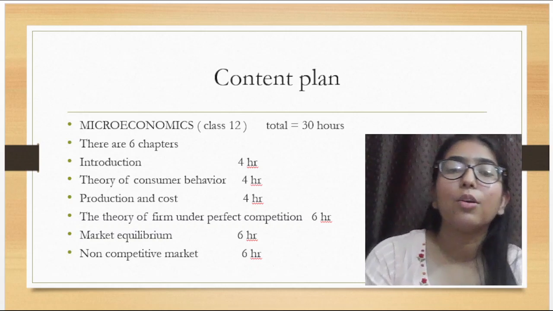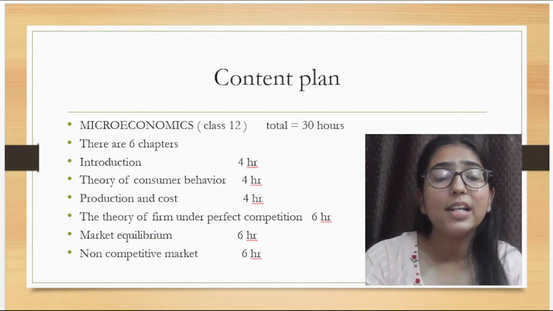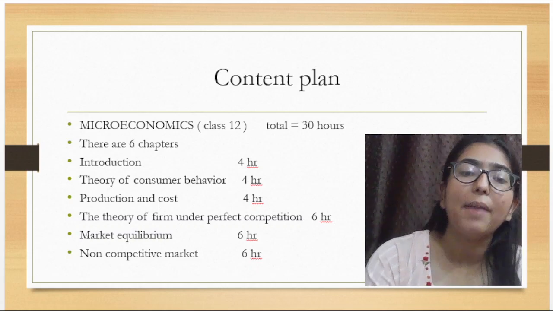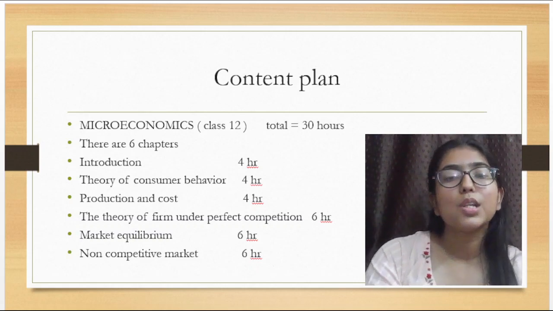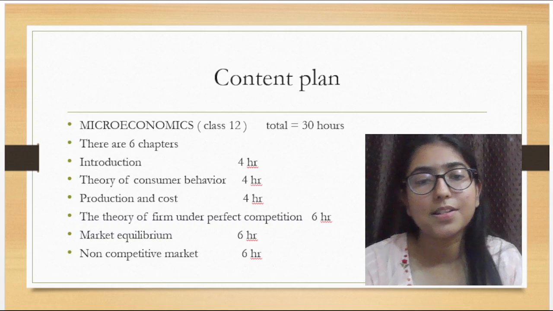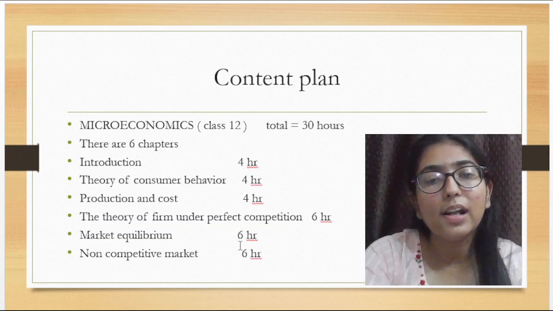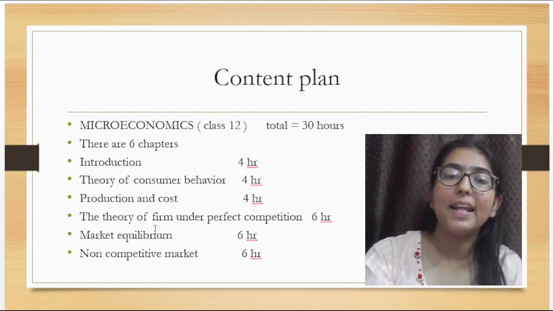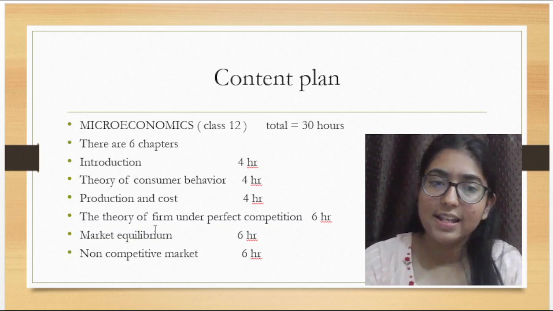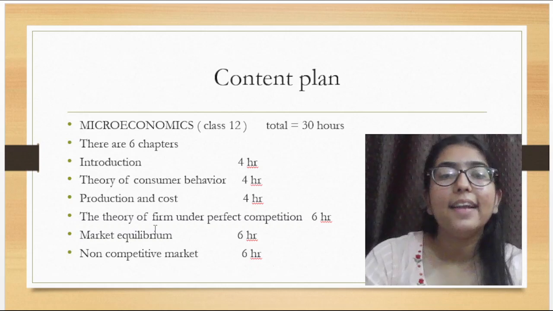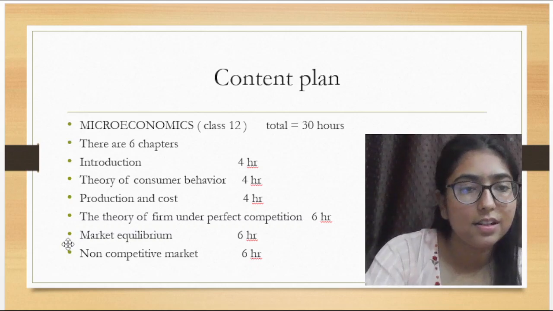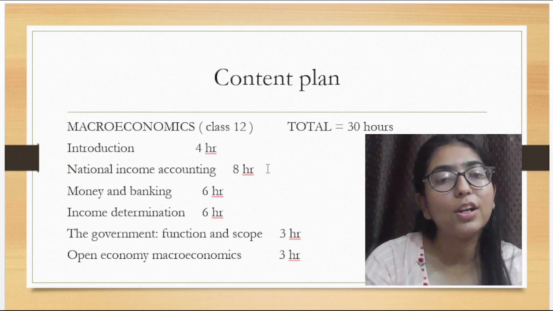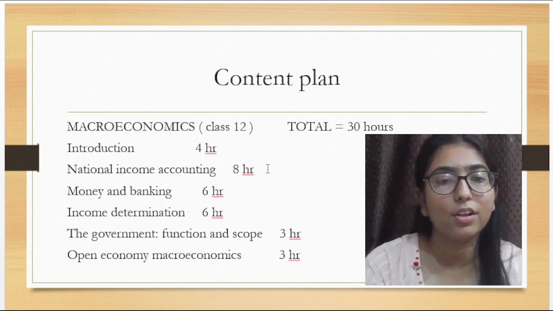We will be studying theory of consumer behavior, means how consumer behavior affects the economy, how the consumer affects the price of a commodity. So we will complete this topic in 30 hours. You can see on the screen the total time which we will be devoting for each topic. After completing this, I will have a quiz session as well as a discussion session and a test based on this syllabus. After completing microeconomics, you will be moving forward to macroeconomics.